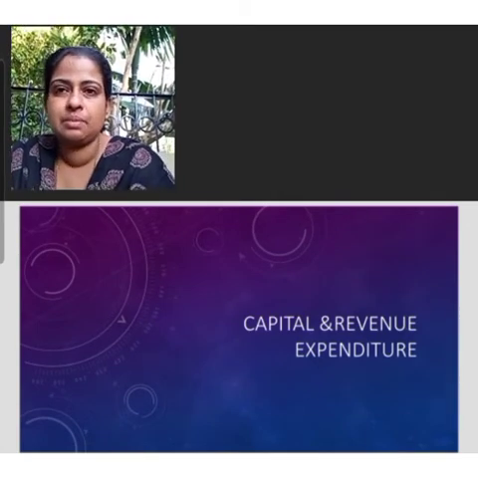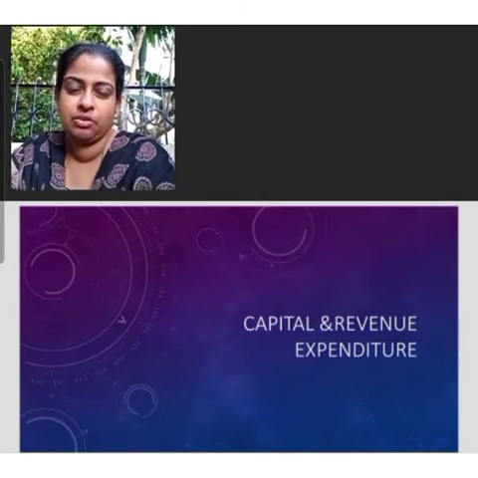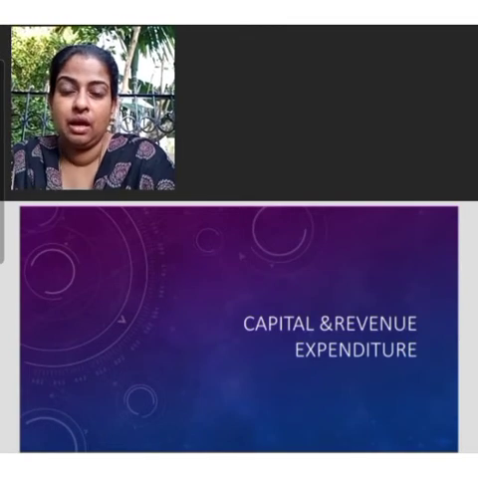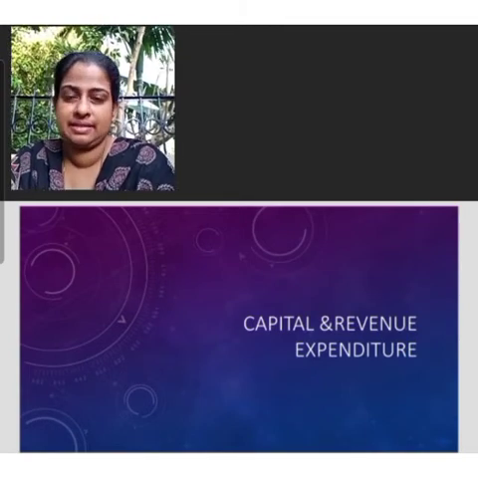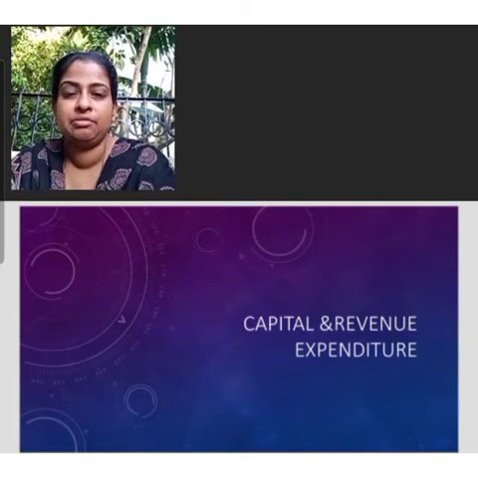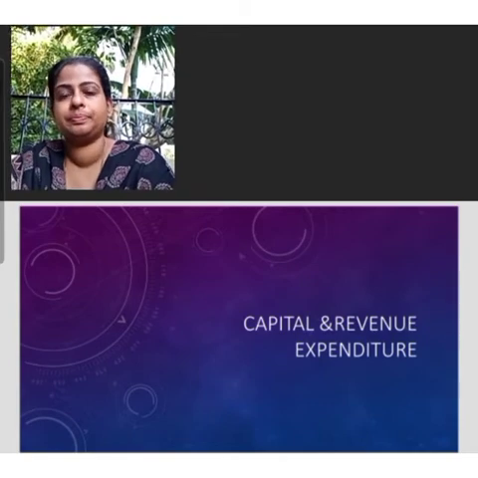The usual examples of capital expenditure are purchase of assets, purchase of plant, purchase of machinery, purchase of building, or purchase of any other fixed assets. Now we are going to study the important differences between capital expenditure and revenue expenditure.